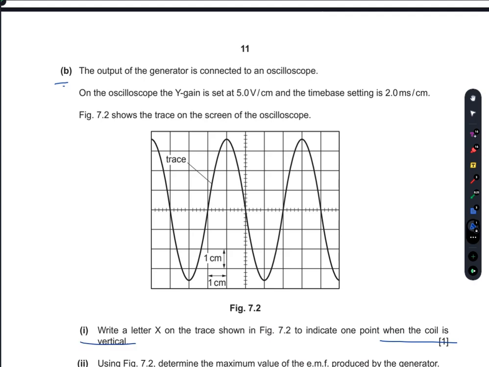When the coil is vertical, there is zero current induced in it, which means there is zero amplitude. So the zero amplitude is at these points on the x axis. Of these 5 points, you can choose one and write a letter X, because at these points there is zero EMF and the coil is vertical.